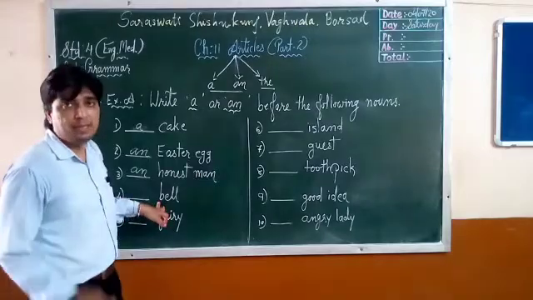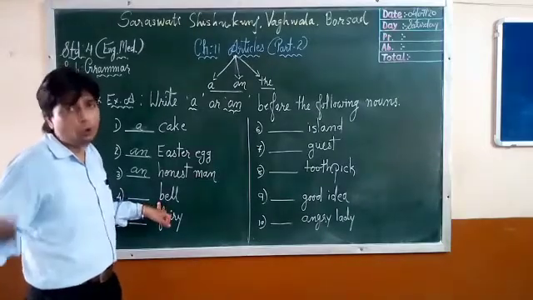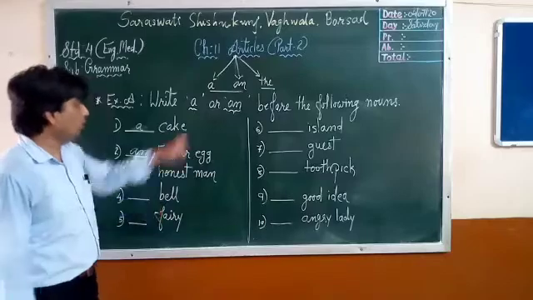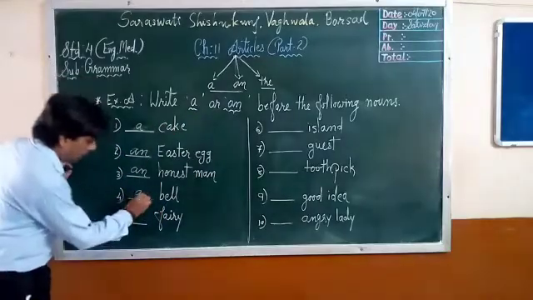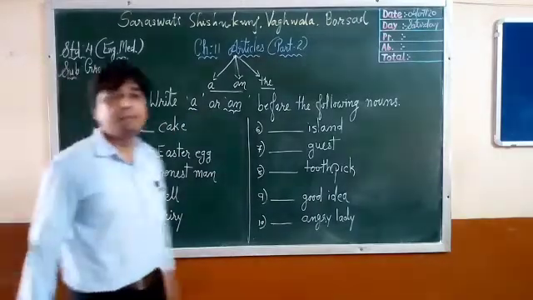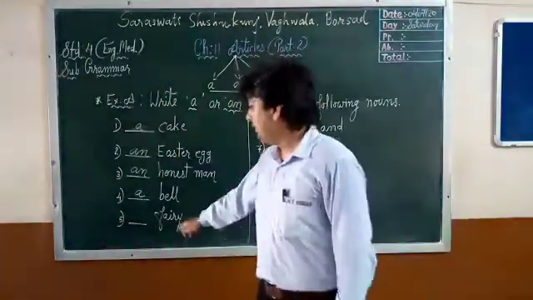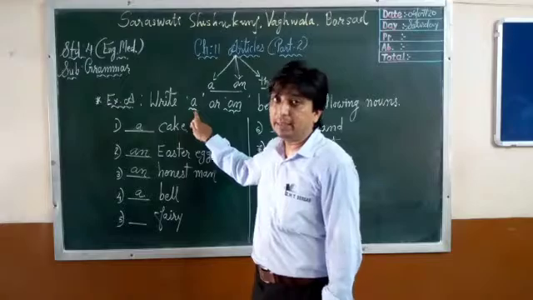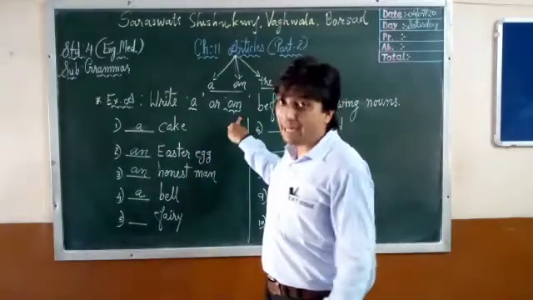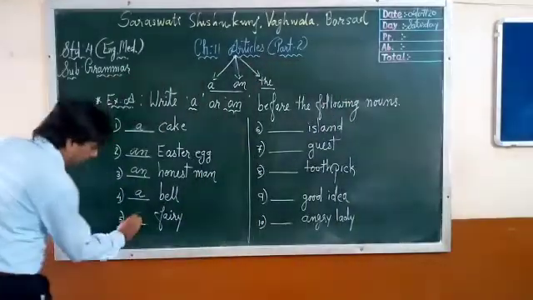Bell, B. Is it a vowel? A, E, I, O, U? No, it is a consonant. So, article A. A bell. Ferry, F. A, E, I, O, U. No vowel. Consonant. If there is a consonant, article A. If there is a vowel, article an. A ferry.